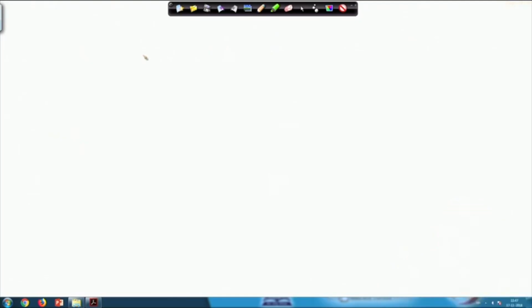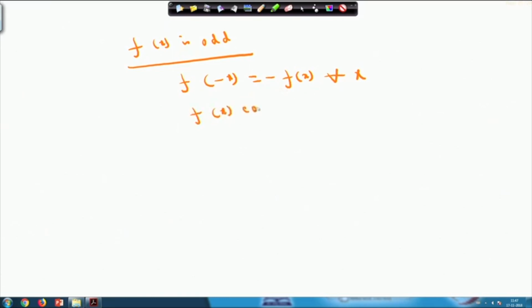Now, suppose f x is an odd function. We know it must satisfy this property, f of minus x equals minus f x for all x. So f x into cos n x is an odd function and f x into sin n x is an even function.